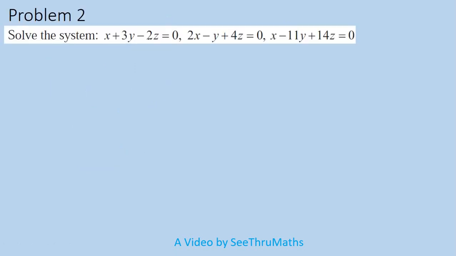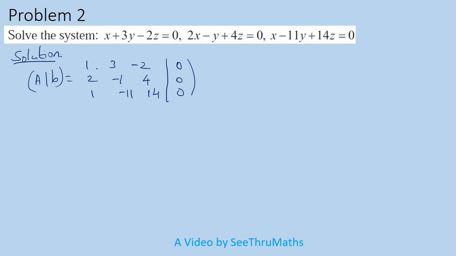Solve the system. So here again we have 3 equations and 3 unknowns. So solution. I will write directly the augmented matrix AB. This is equal to 1, 3, minus 2. Second one 2, minus 1, 4. Third one 1, minus 11 and 14. And here the values of constants are 0. So put zeros here. So this is equivalent to: first row no change, 1, 3, minus 2, here 0.